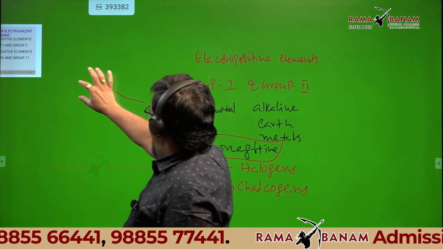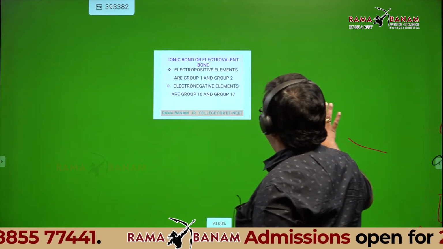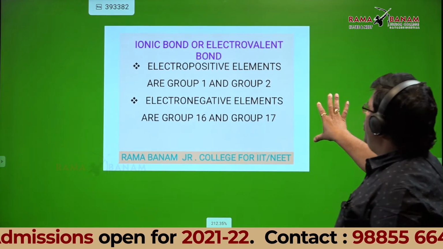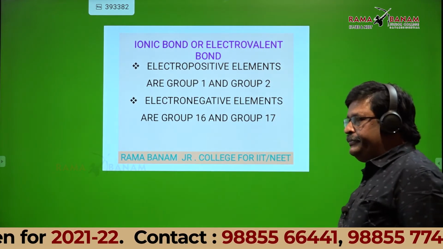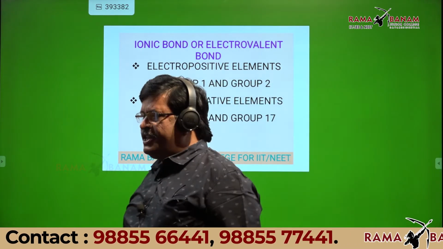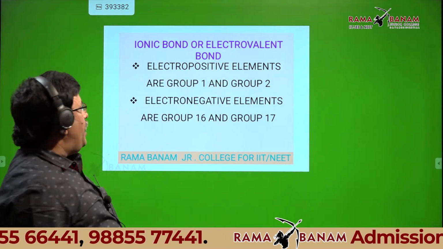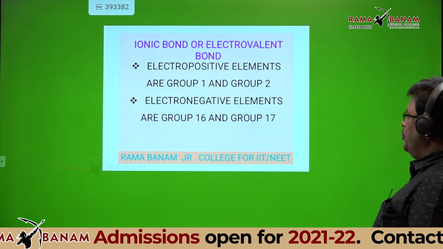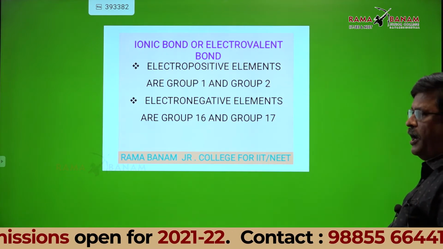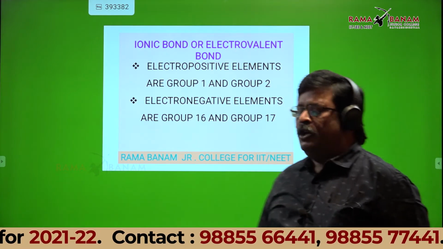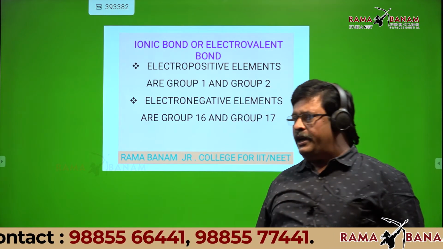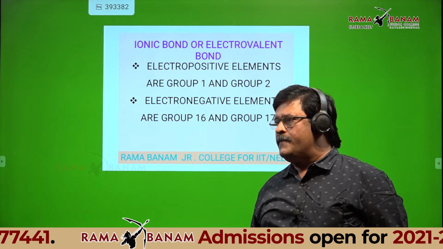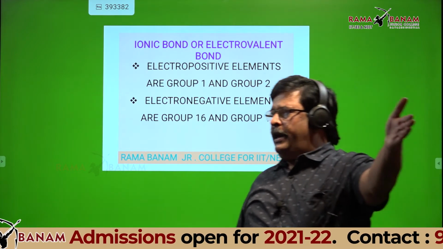Then coming to this slide. See this. Ionic bond or electrovalent bond, what we discussed in the last slide, should be between electropositive and electronegative elements. Electropositive elements are group 1 and 2. Electronegative elements are group 16 and group 17. Group 16 is 6A, and group 17 is 7A. Is it okay, students? Write this point.